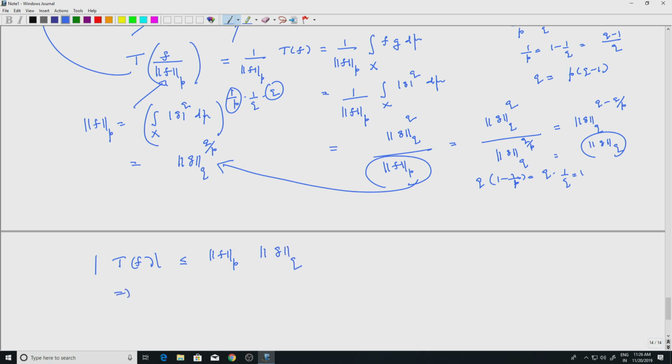So this immediately implies that if I take the supremum over the unit ball of modulus of Tf, that is of course less than or equal to, if these are less than or equal to 1, I will simply get this.